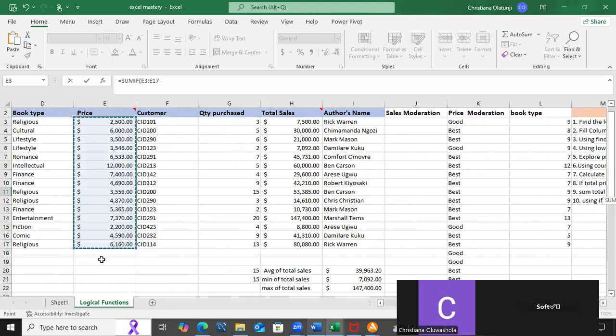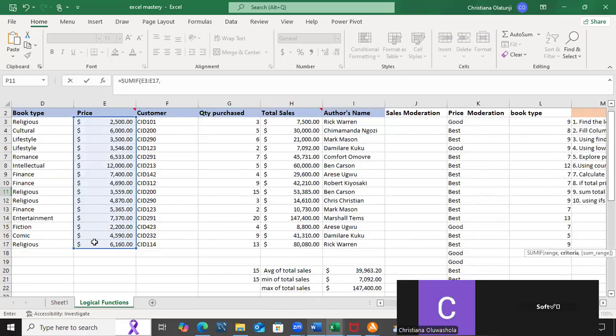The condition is if this price here is greater than 7,000, then I should sum the resulting sales here. So I would select price as my range. Then I'll put my comma.